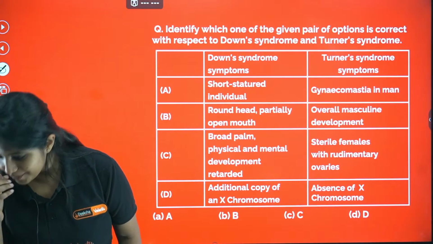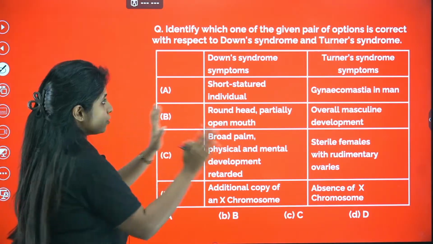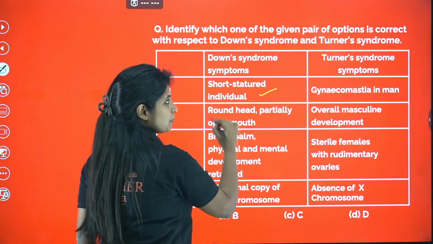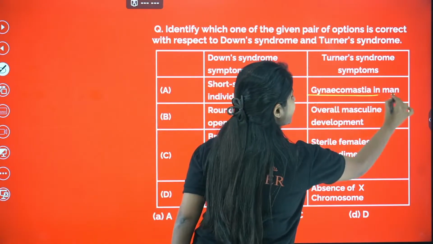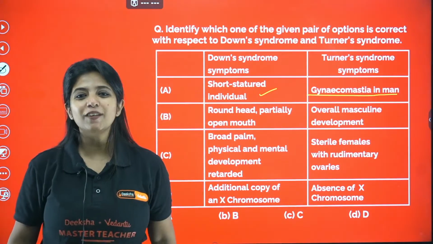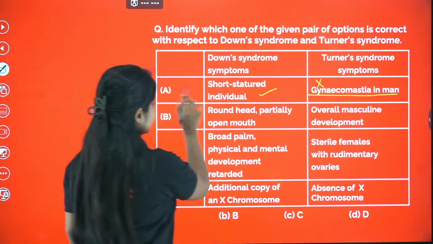Hi Abdul Razak. Okay, so Pavan says C. What about others? Let's check it out. For both Down syndrome and this, it should be correct. Down syndrome, short-statured individual, correct. What about Turner syndrome? Gynecomastia in man. In Turner syndrome, you do not have gynecomastia. In the case of Klinefelter syndrome, you have gynecomastia, right? So this is going to be wrong. So I cannot say option A is correct.